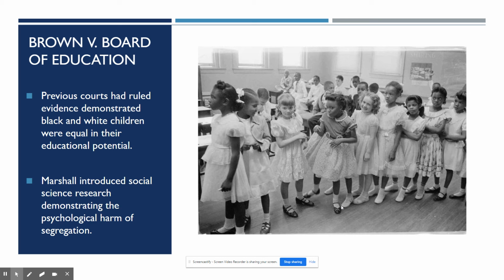And instead of picking the African American dolls that looked like them, they would always pick the white doll, okay? And it was just this idea that within children, they were already starting to believe that one race was better than the other, okay? So this is going to be part of his way of proving that segregated education is inherently unequal.